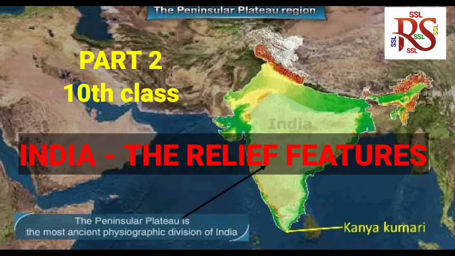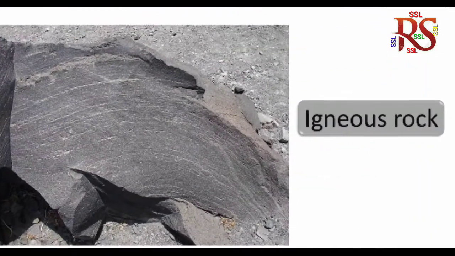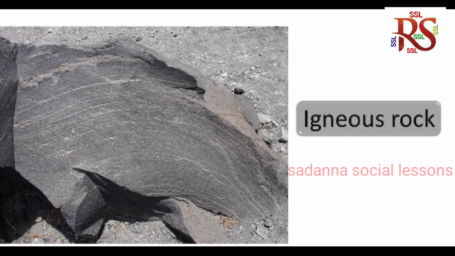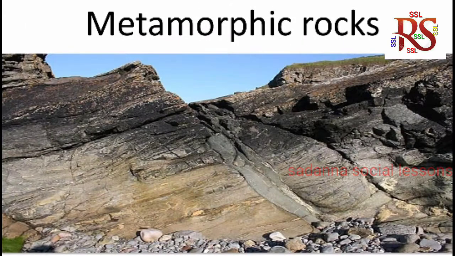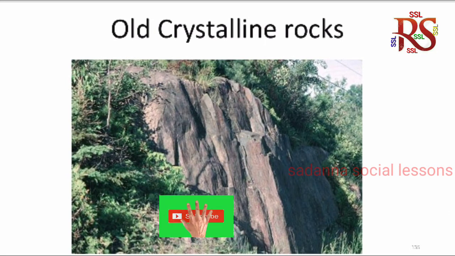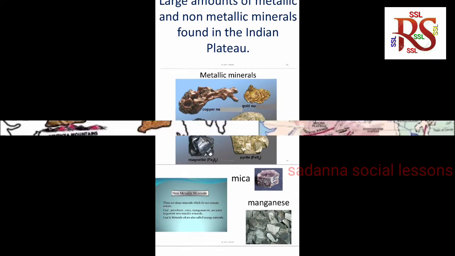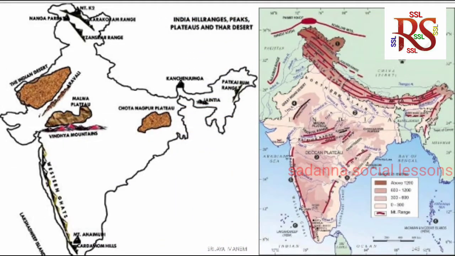The Indian plateau is also known as Peninsular Plateau. It is mainly composed of old crystalline, hard, igneous, and metamorphic rocks. The Peninsular Plateau is slightly tilted towards the east. It consists of two divisions, namely Malwa Plateau and the Deccan Plateau.